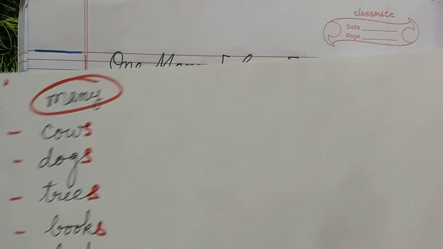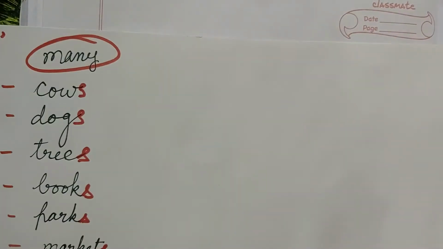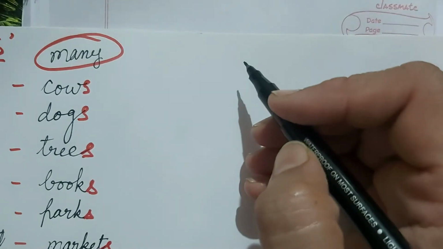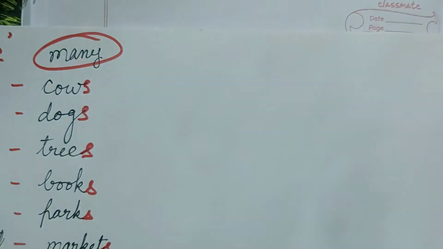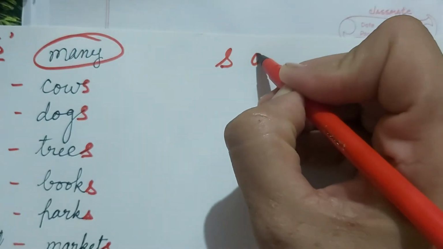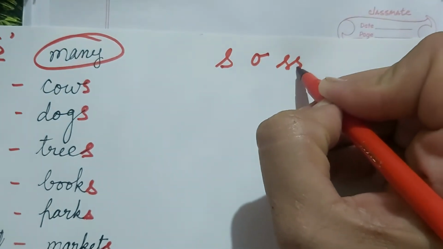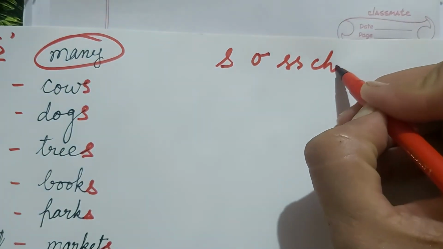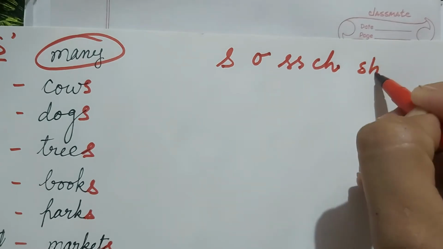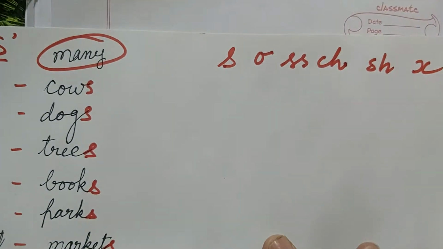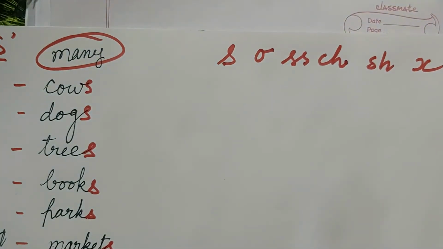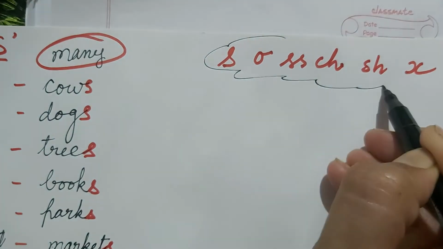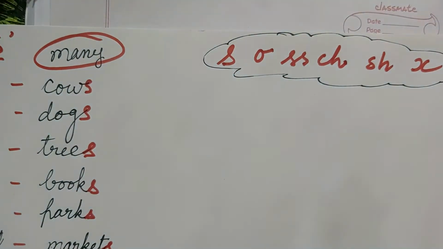Now, the second type of one and many is when there is a word which ends with s, o, double s, ch, sh, x. If any word ends with s, o, double s, sh, ch and x, then we don't add only s in that word.